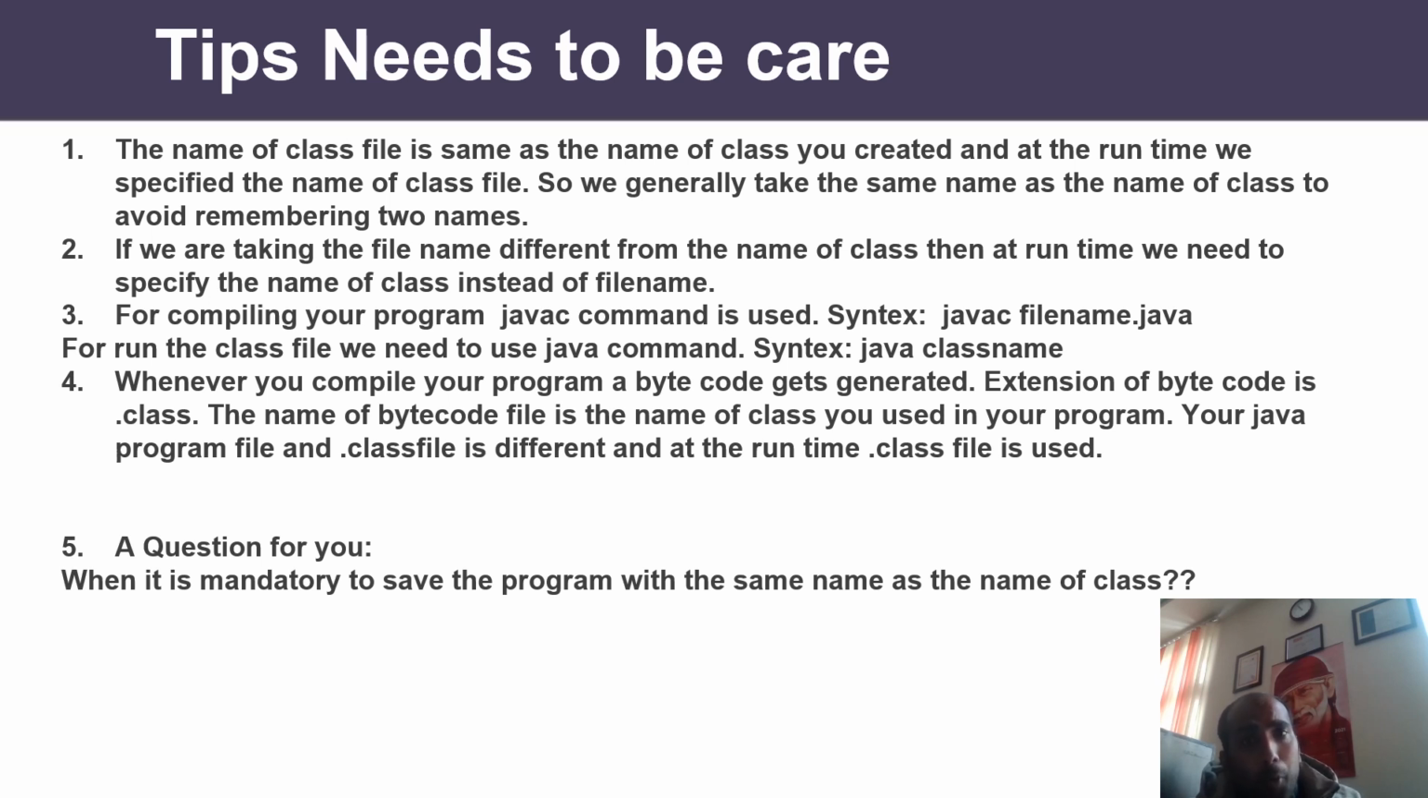For compiling your program, the javac command is used. Syntax: javac filename.java, and when you compile your program, a class file gets created and the name of the class file will be the name of the class. Whenever you compile your program, bytecode is generated. The extension of bytecode is .class, and the name of the bytecode file is the name of the class you used in your program. Your Java program file and .class file are different. At runtime, the .class file is used.